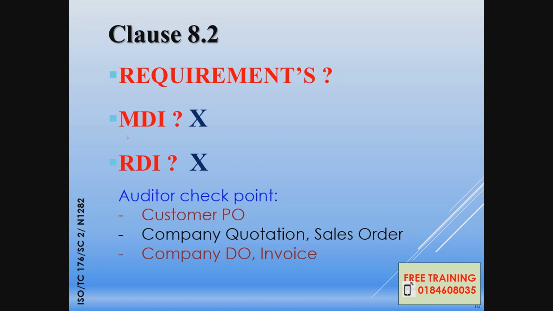Then they will review your DO and invoices. Is that in place? For any complaint, you refer to the customer CAR or your internal CAR for customer complaint, and sometimes the customer AD.